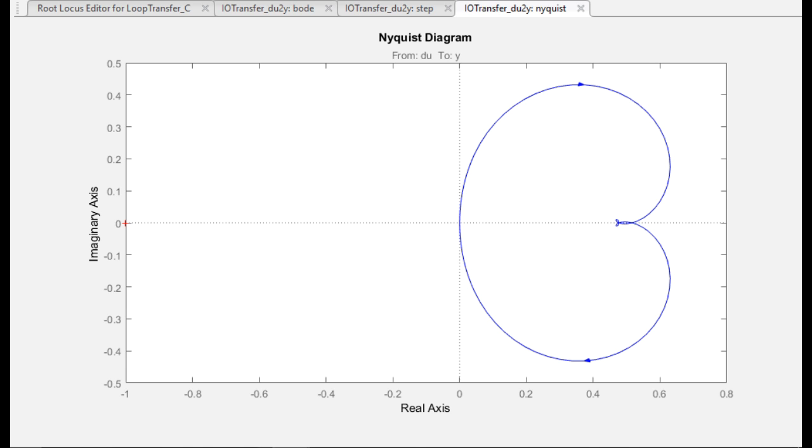of our system, and as you can see with our Nyquist plot, it's all on the right side, so it doesn't encircle -1. So our N is 0 and our P is 0. So therefore our Z would be equal to 0. So we have a stable transfer function.